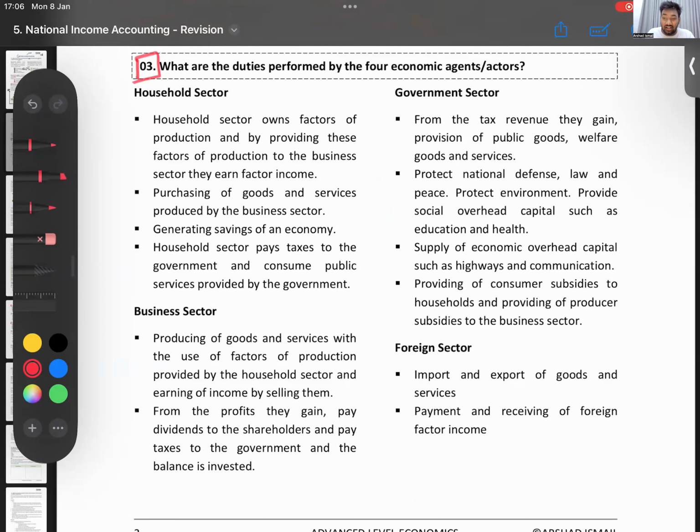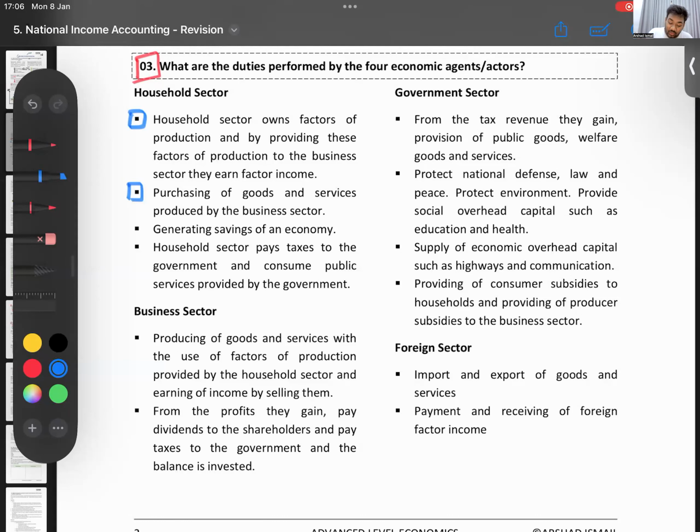What does the household do? Household owns factors of production. Households are the people who own factors. So we are the people who own land, labor, capital, and entrepreneur. We provide this to the businesses. Then households also purchase goods and services. We are the people who purchase goods and services. You all are the people who are paying class fees and coming to this class. You are purchasing goods and services.